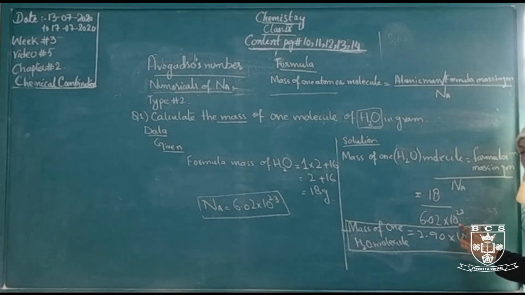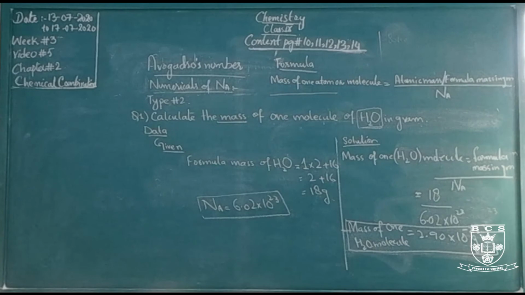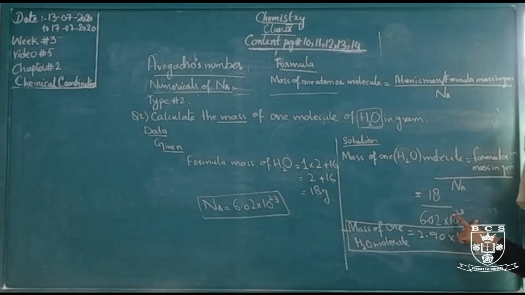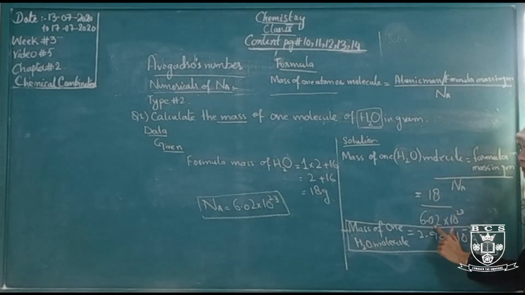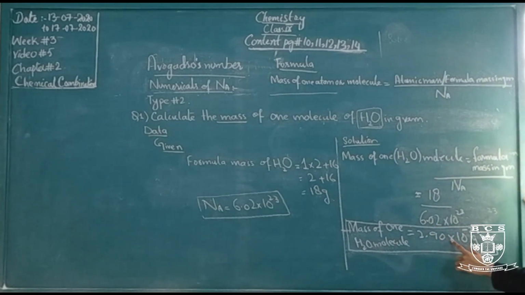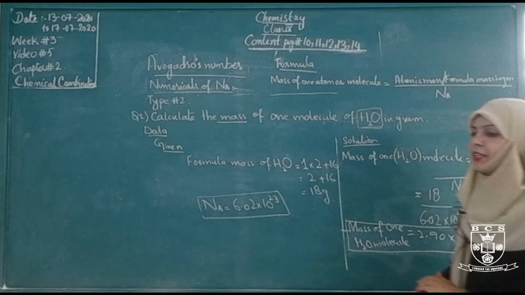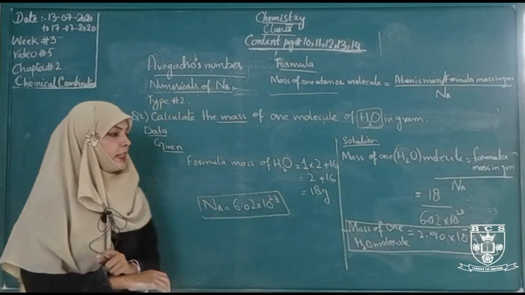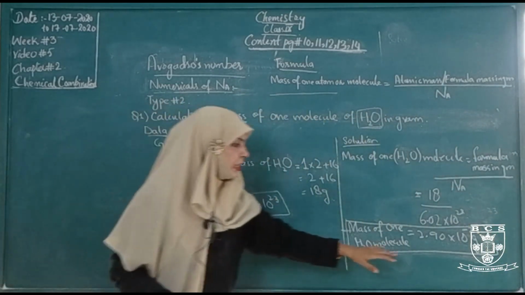This value is in division, but after division goes to multiply, the sign will be changed. The first one is positive; after this conversion, the positive sign converts into the negative sign. 18 divided by 6.02, the answer is 2.90 10 to the power minus 23 gram.